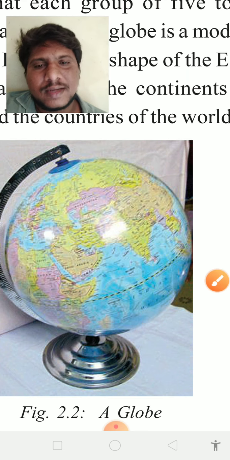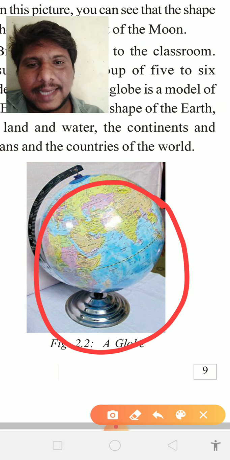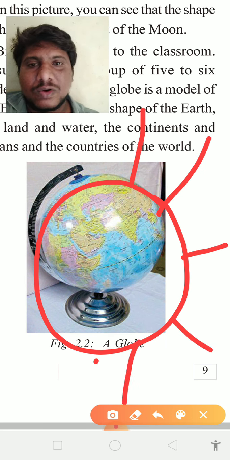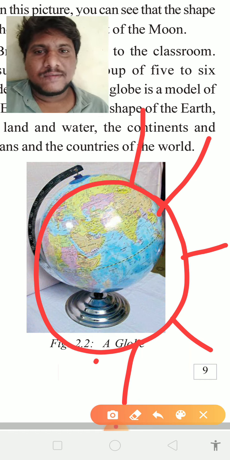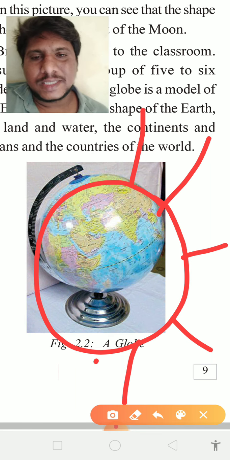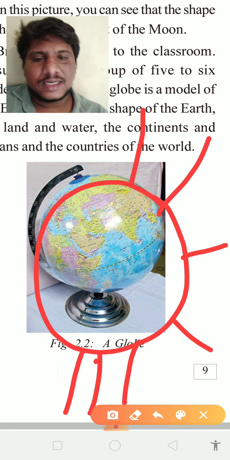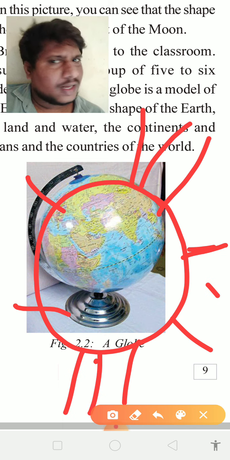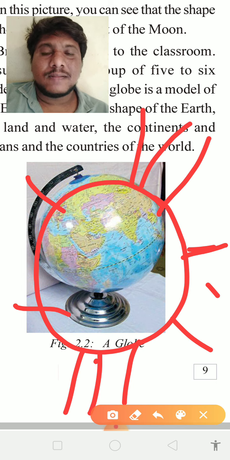Children, the answer is no. Why? Because the earth is spherical in shape and the earth has magnetic gravity. Okay, we know very well about magnets, how a magnet works. Whenever you have a magnet in your hands and you show that magnet to any iron particle, that iron particle is attracted by the magnet. That's the same thing. The earth is like a magnet, we are the iron particles. Okay, assume that we are the iron particles. When we are standing here or here or here, anywhere on earth, we are not going to fall down from earth. Okay, why? Because earth has some gravity, magnetic gravity.